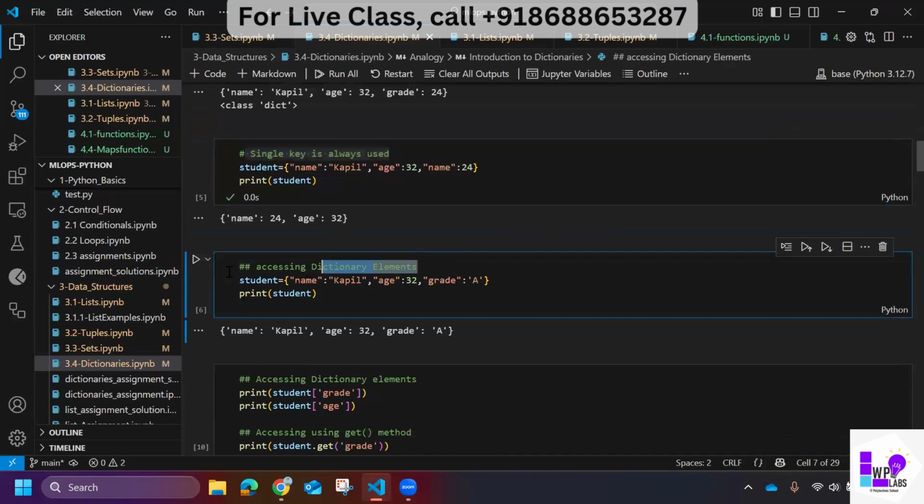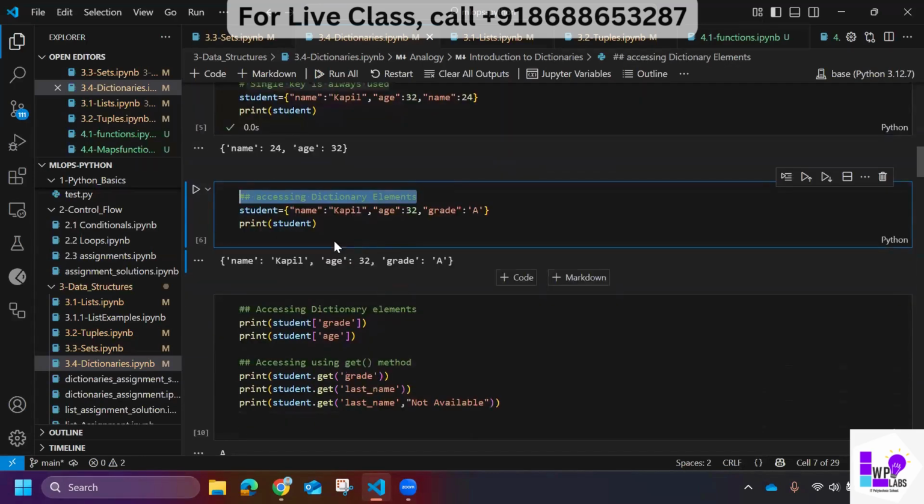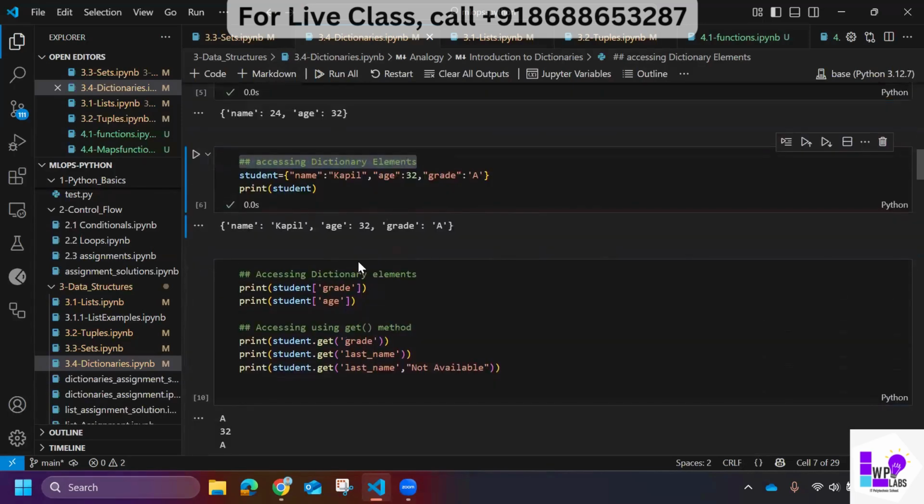Accessing. So how will I access the dictionary element? One way is I directly print it, so this is just a direct print. The other way is you mention your dictionary here, and then in these square brackets you give what you want. I want the value associated with this key. On the left side of the colon this is a key, on the right side this is a value. This is a key, this is a value, this is a key, this is a value.